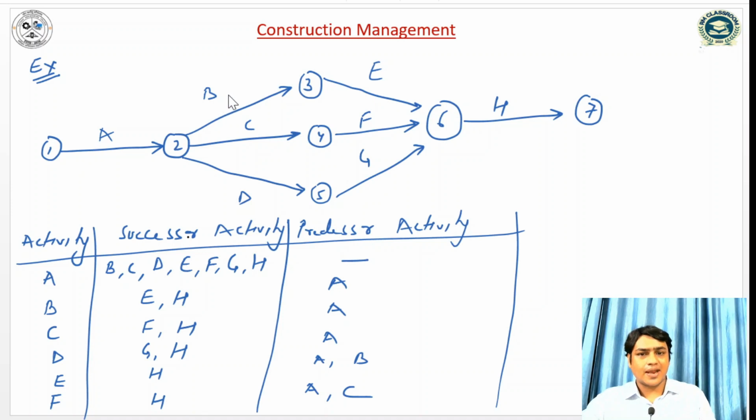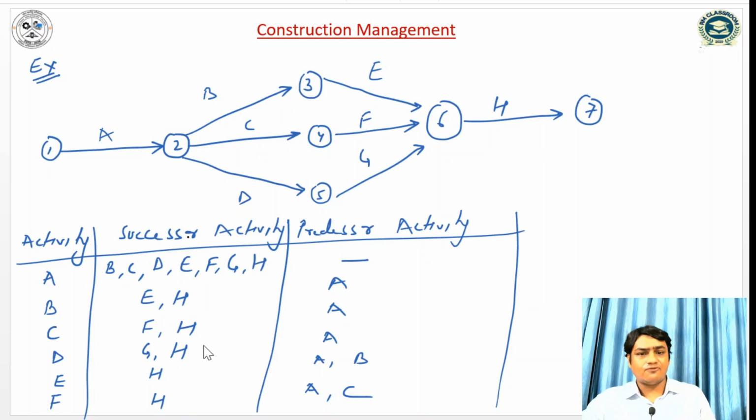For activity B, the predecessor activity is A, and the successor activities are E and H. For activity C, the predecessor is A, and the successors are F and H. For D, the successors are G and H, and the predecessor is A. For activity E, the predecessors are A and B, and the successor is H.